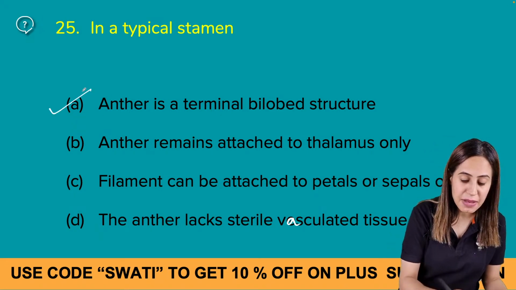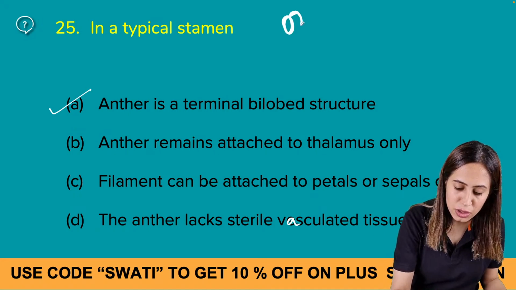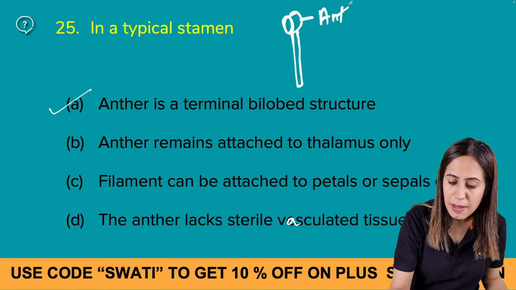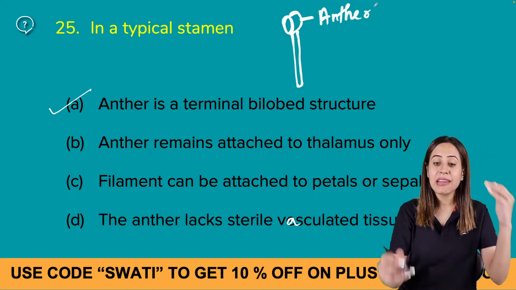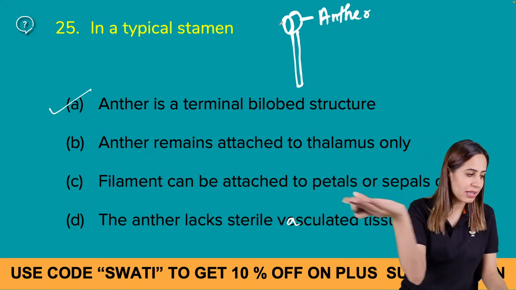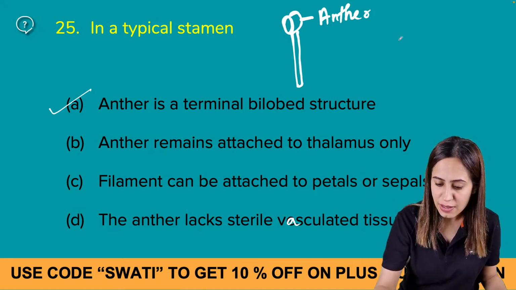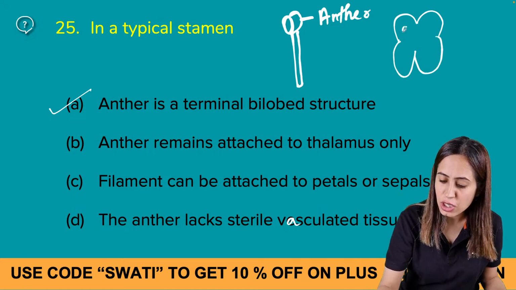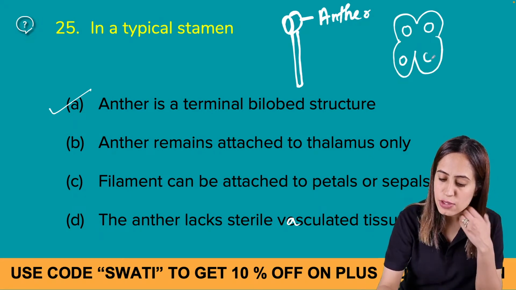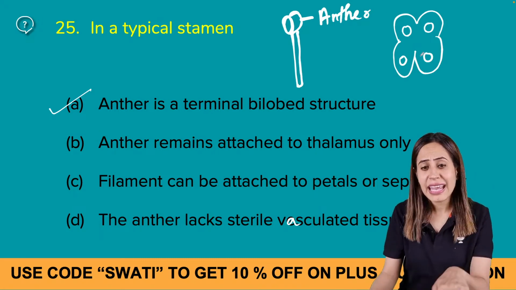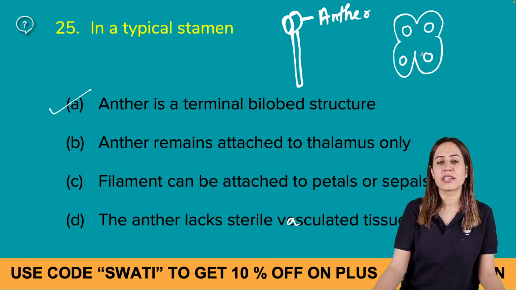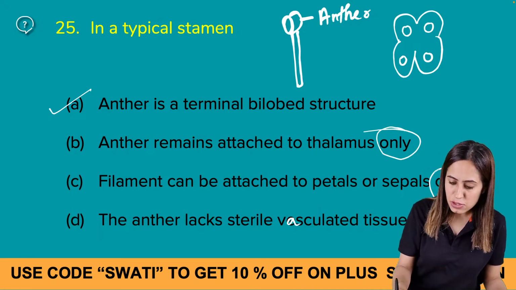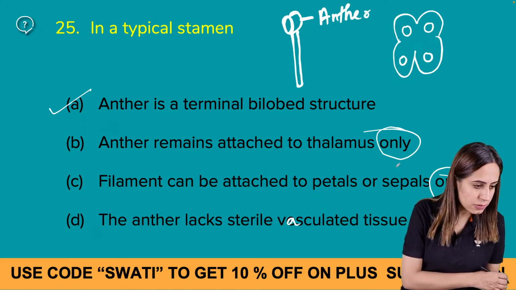It's a terminal structure, because anther is at the tip. It is a terminal, bilobed, tetragonal structure. If you cut the TS, transverse section, like this, it's a tetragonal structure having 4 microsporangia, tetrasporangiate. Thalamus only is wrong. Petals or sepals only is wrong, right?